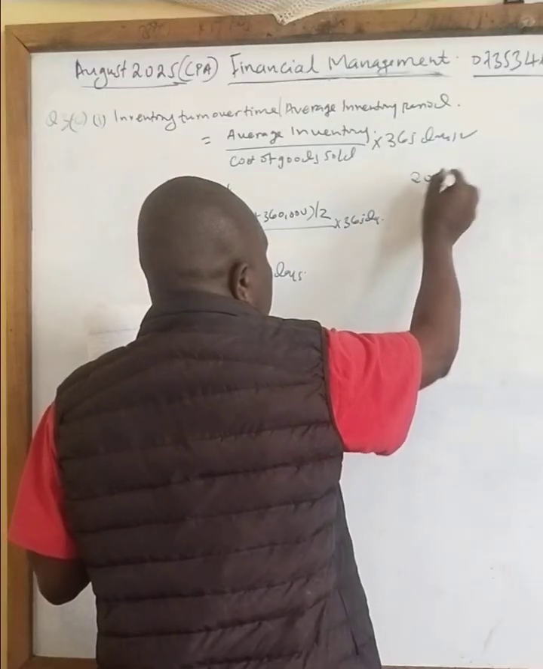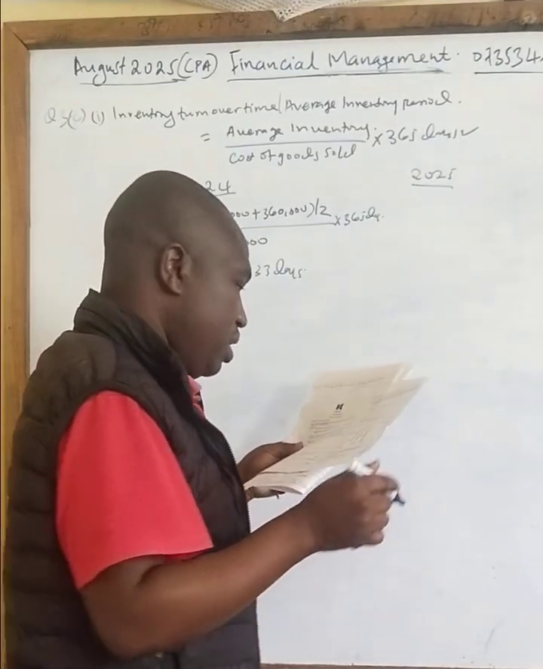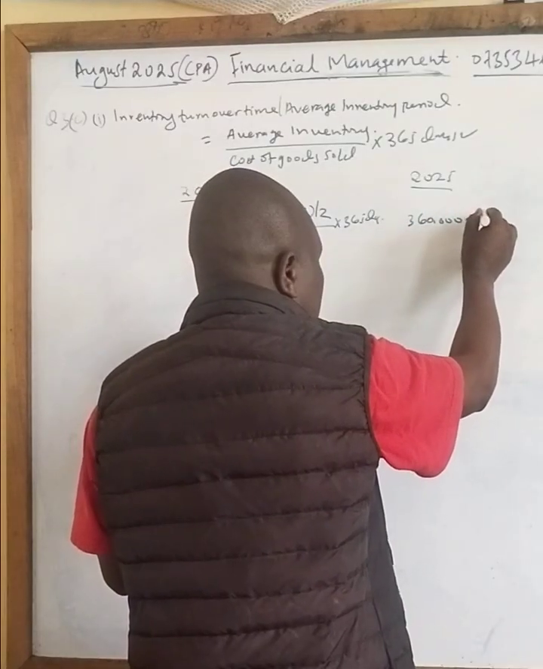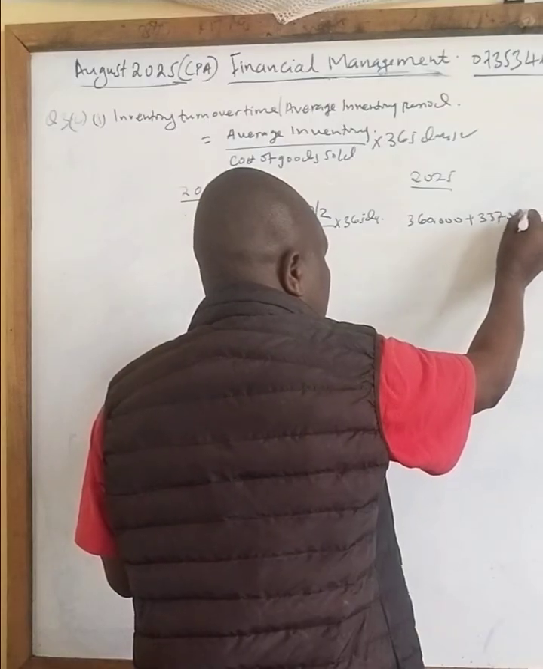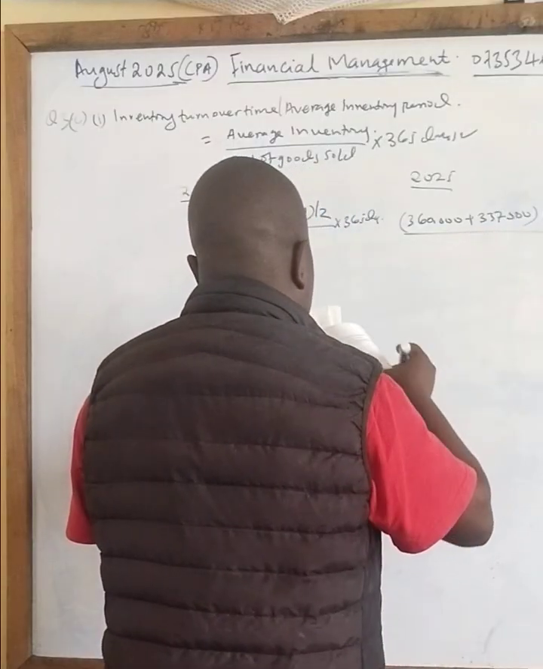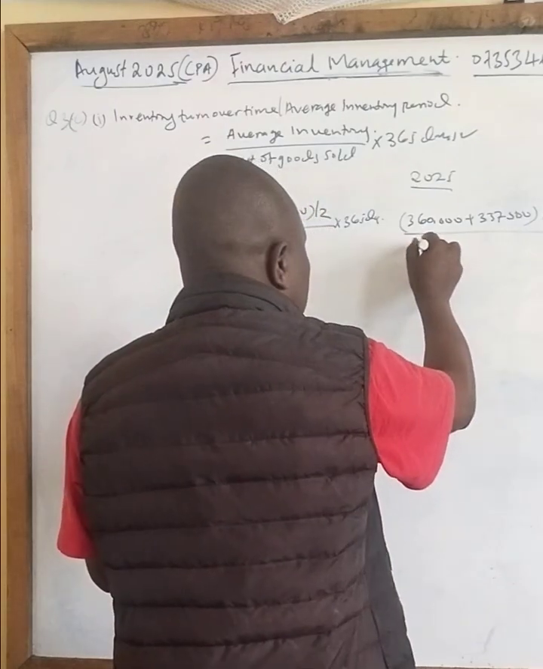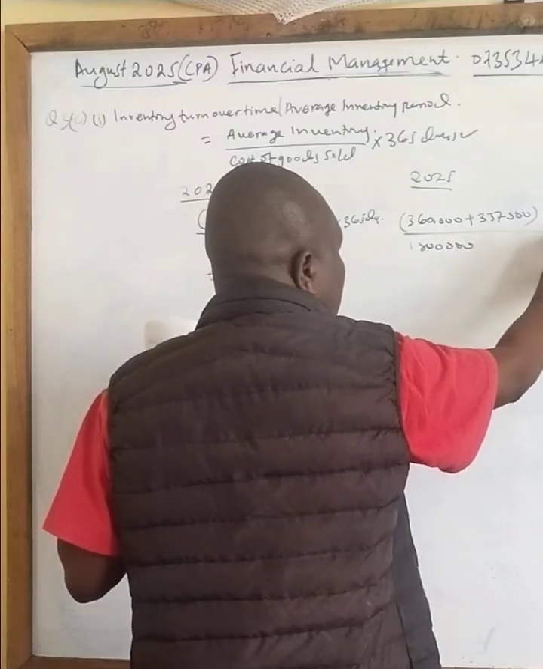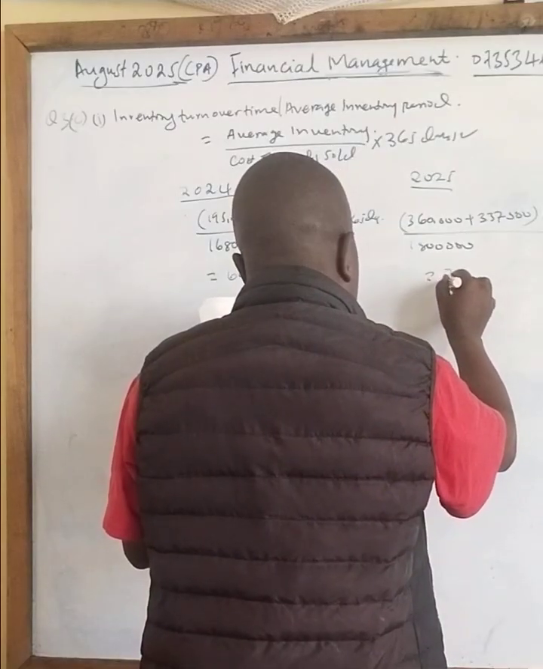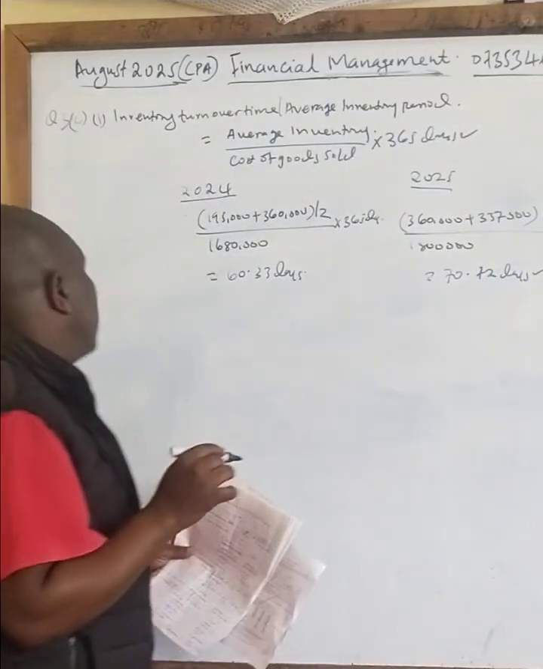So 2025, you take inventory for 2024 plus 2025. In this case, it will be 360,000 plus 337,500. You divide this by 2. You get the average. Divide by the cost of sales in additional information number 2, which in this case is 1,800,000. Then you multiply by 365 days. So when you work out that question, the answer you get is 70.72 days. So you have your 4 marks.